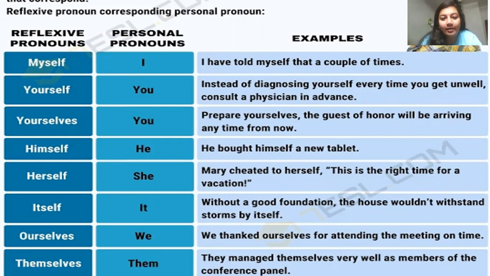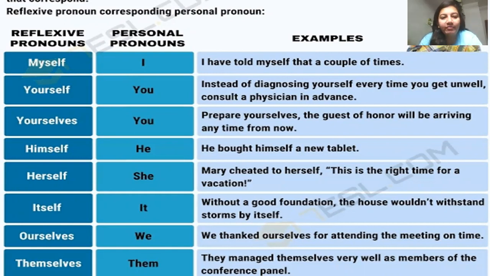So you can see here that between the personal pronoun and the reflexive pronoun there is always a verb or any group of words coming. That means whenever a reflexive pronoun is used, before the reflexive pronoun, a verb or other group of words is present in the sentence. Personal pronoun and reflexive pronoun do not come together. Between them, there is a verb present or else a different kind of group of words.